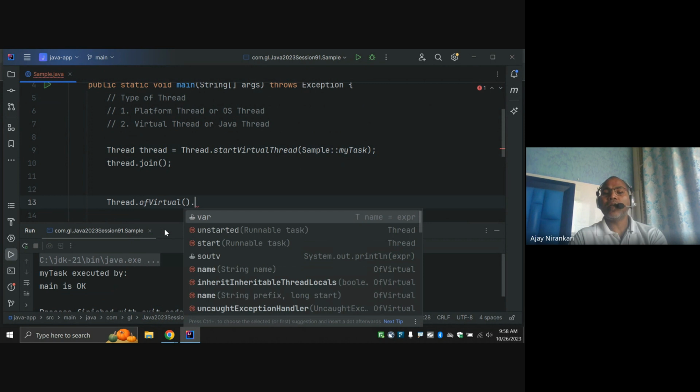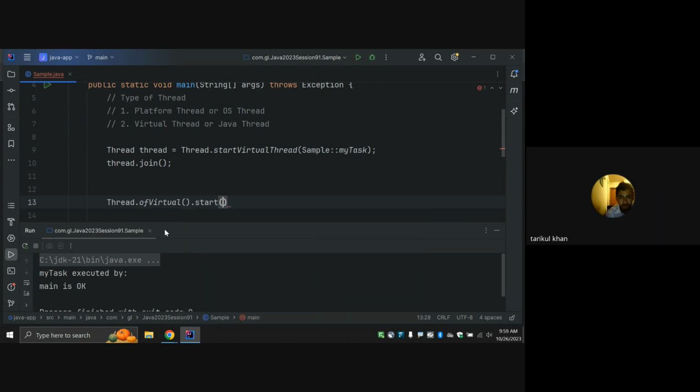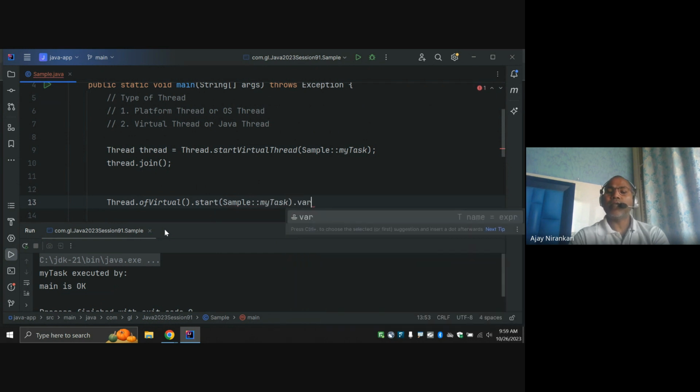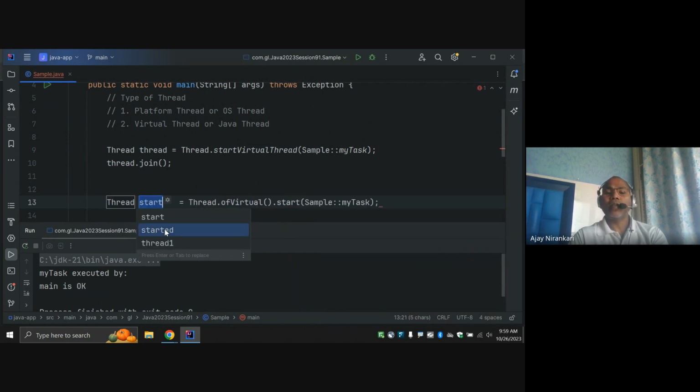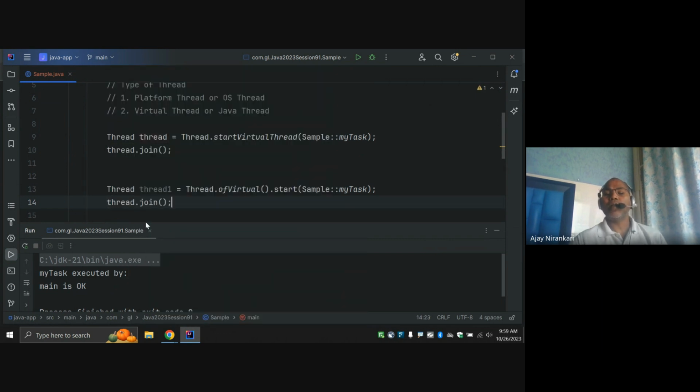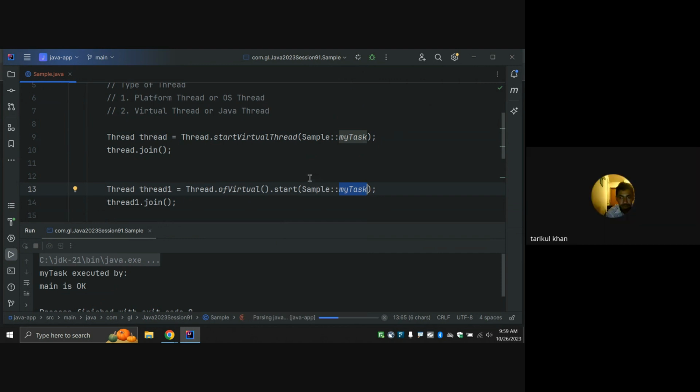You can say ofVirtual, and pass the task, a runnable task, whatever task you pass here. Let's say the same task; this is my task, take a variable, and this is the way you call thread one dot join and run. So we have two options: you can directly start the virtual thread, or you can first create the virtual thread and then start whatever task I pass here. Two ways.